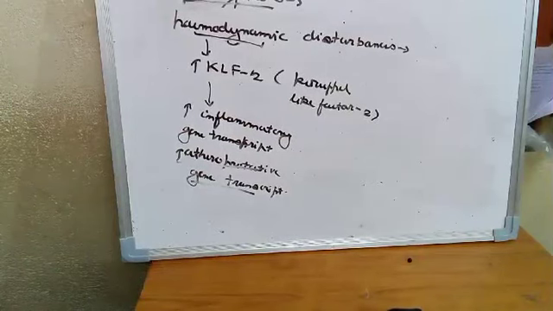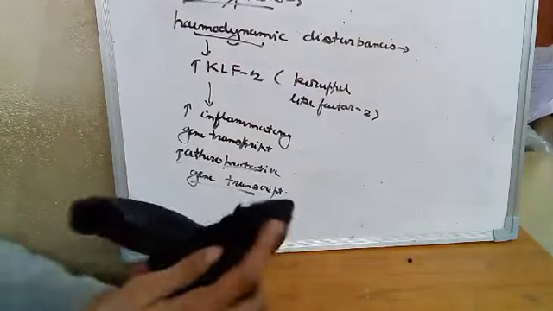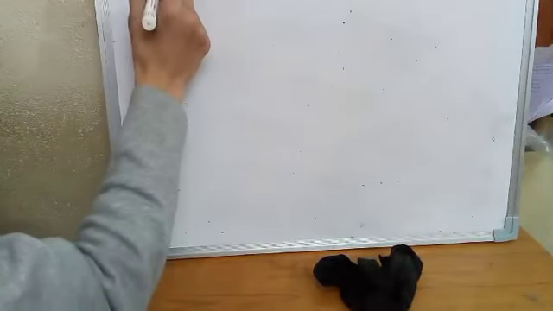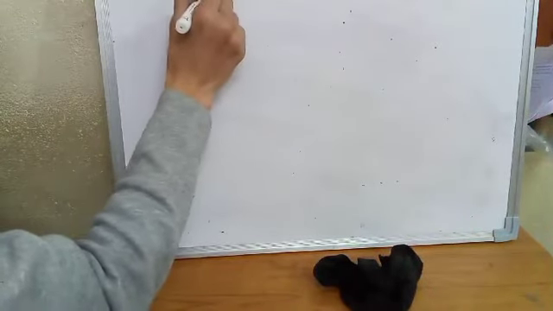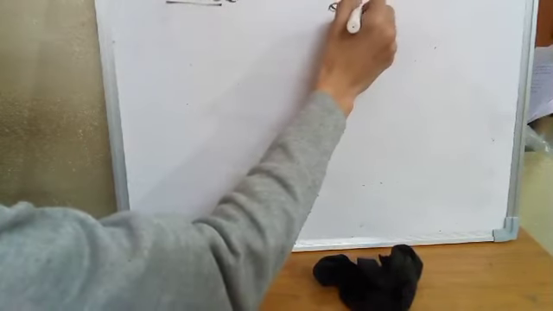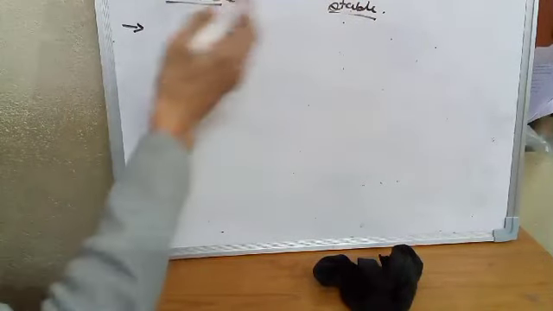So this was about the pathogenesis of the atheromatous plaque. Also, we'll discuss the types of plaque. There are two types of plaque: a vulnerable plaque and a stable plaque. As the name suggests, which one is more dangerous?